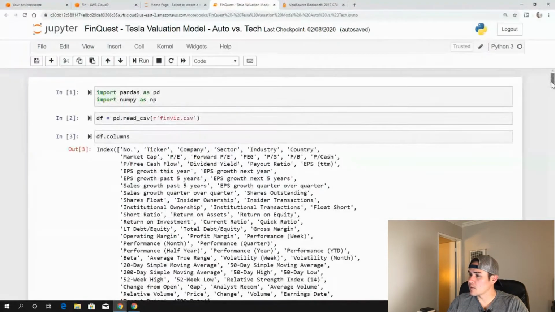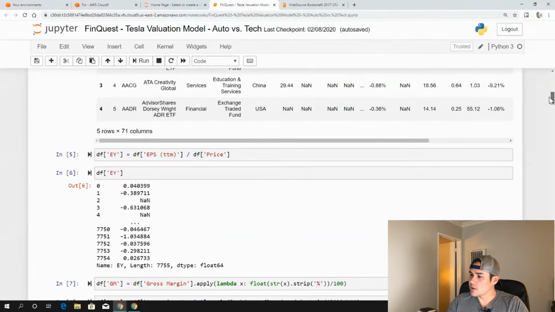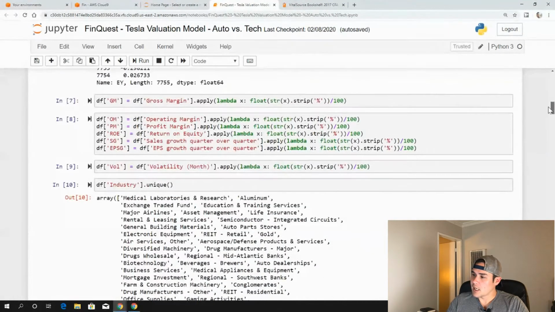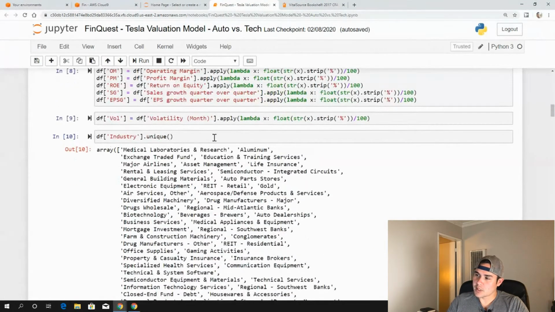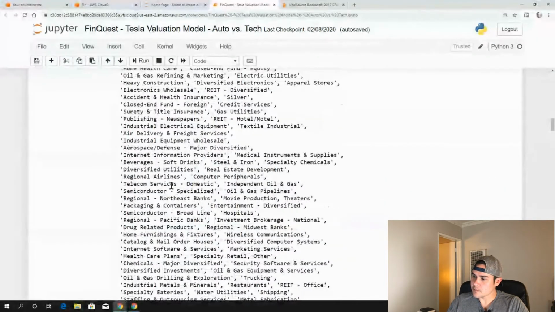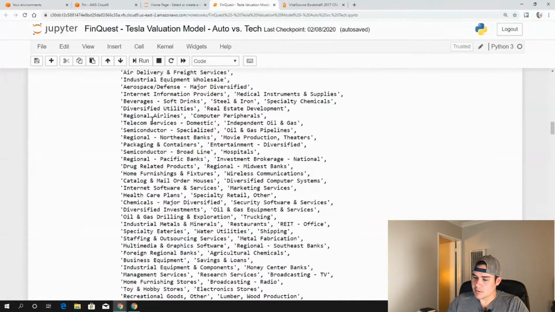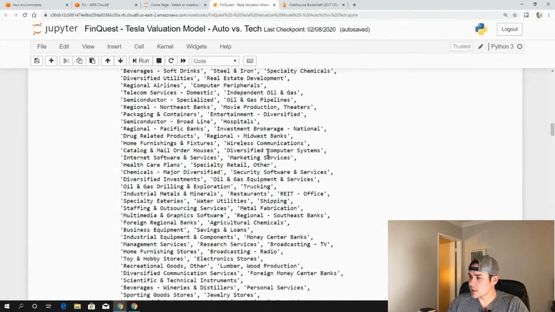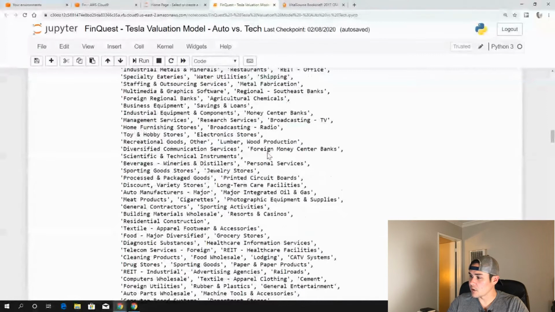Remember, we sorted the industries, and we're going to look at technology, I believe internet information providers. That's the specific industry we're going to look at.